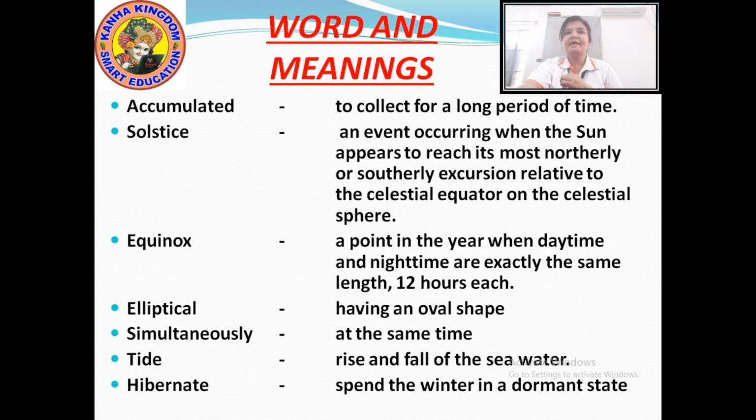SIMULTANEOUSLY. Simultaneously means at the same time. Right? Next word is tide. TIDE means the rise and fall of the seawater. Next word is hibernate, which means to spend the winter in a dormant place.